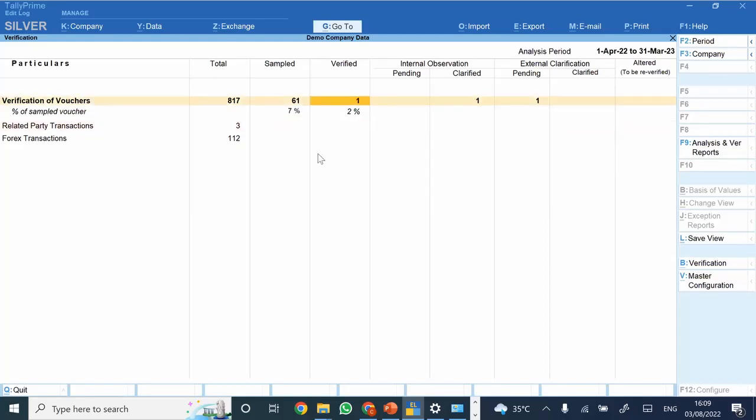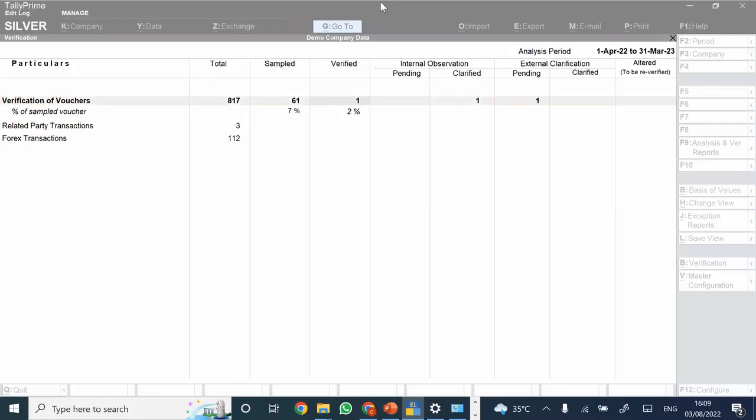And these are the percentage of sample vouchers. So let's say in case of any assignment, it was required that you need to have a minimum level of sampling, then even that is available through this.